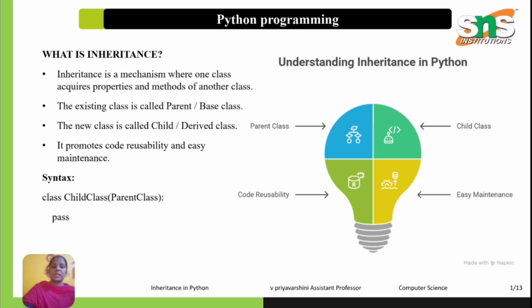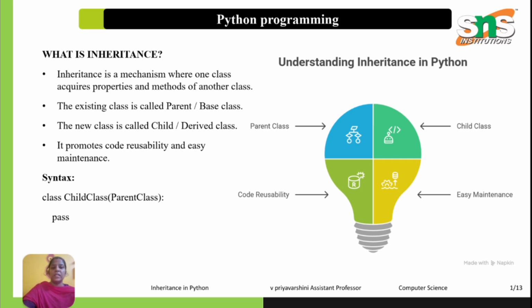The class whose features are inherited is called the parent class, base class or superclass. The class that inherits is called the child class, derived class or subclass. Inheritance creates a relationship between the classes. This relationship is called an IS-A relationship, right? For example, a dog is an animal, a student is a user.